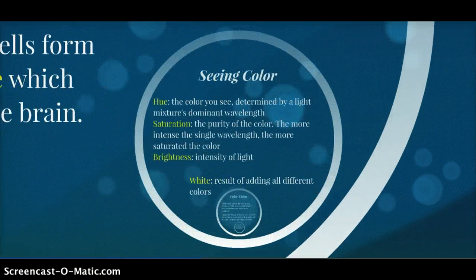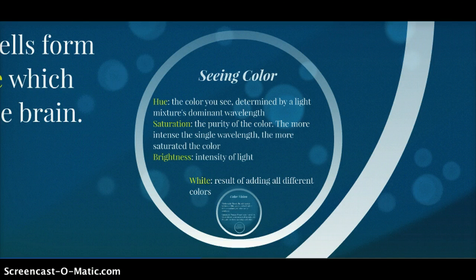Seeing color. The sensation produced by a mixture of different wavelengths of light is not the same as the sensations produced by separate wavelengths. Three separate aspects of the sensation of color are hue, saturation, and brightness. They are the psychological dimensions. Hue, the essential color you see, is determined by a light's mixture-dominant wavelength. Saturation is the purity of a color.